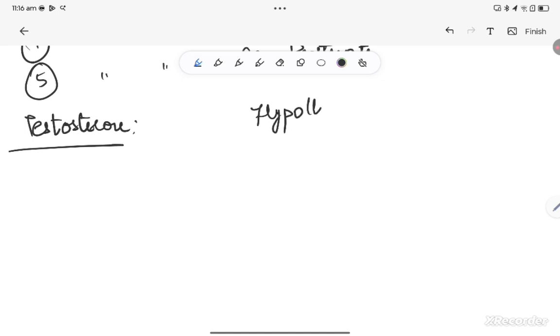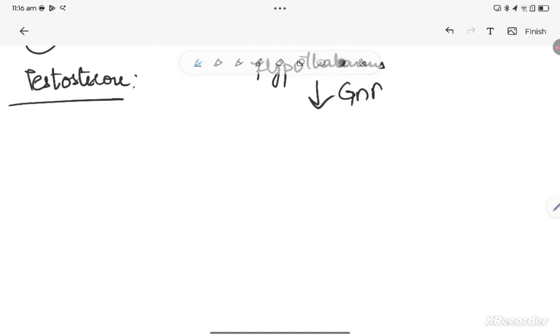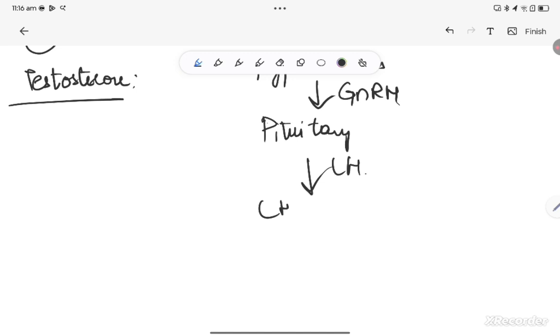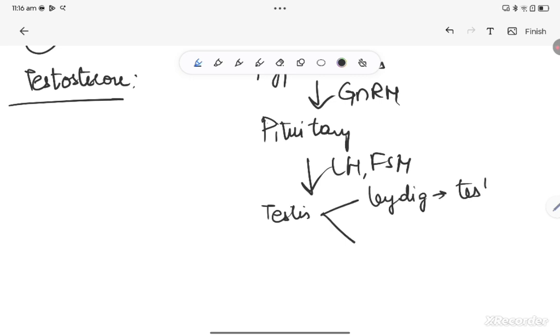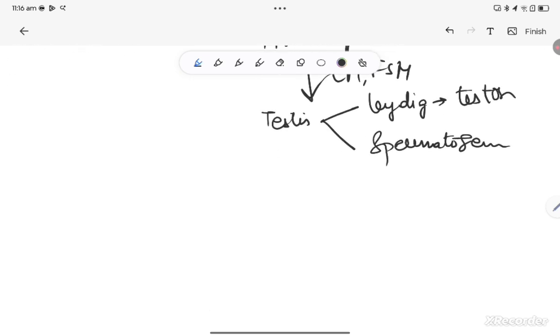Hypothalamus secretes gonadotropin releasing hormones. These act on pituitary, resulting in LH and FSH. These LH and FSH act on testis. Leydig cells are responsible for secretion of testosterone, whereas FSH is responsible for spermatogenesis. These two are the important actions of LH and FSH. Now, under this background, let us start about testosterone.